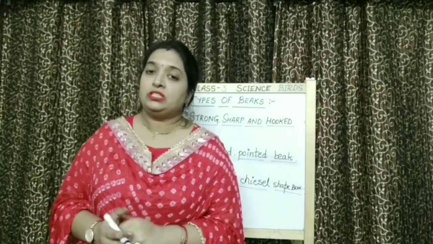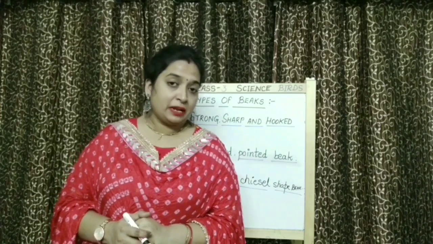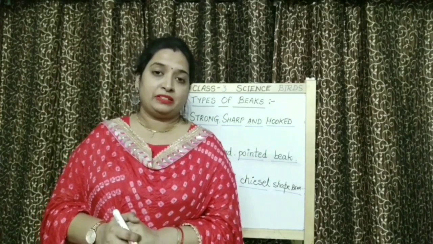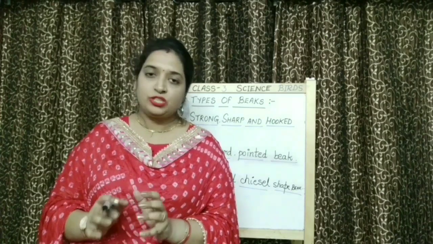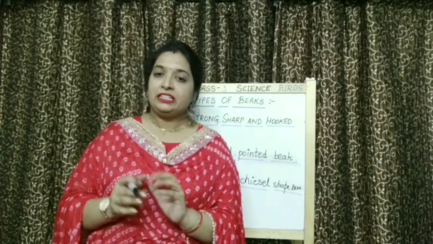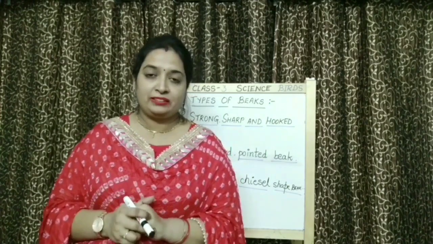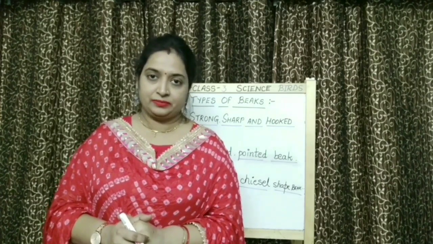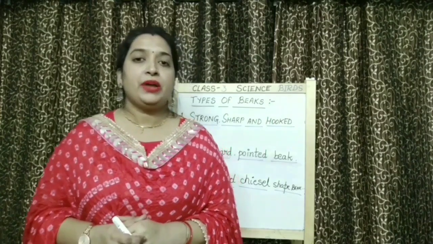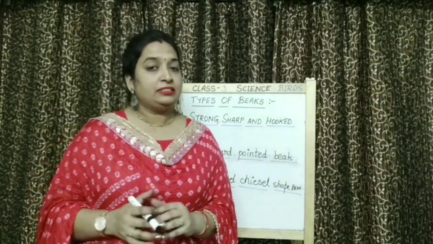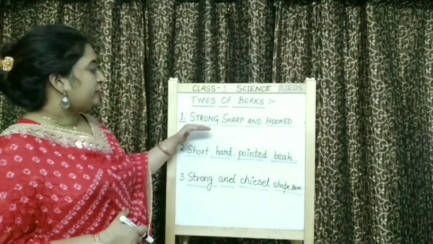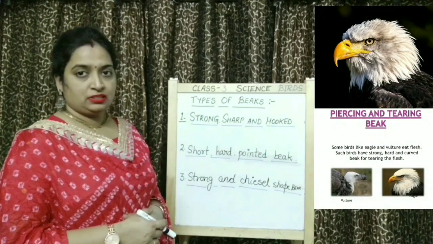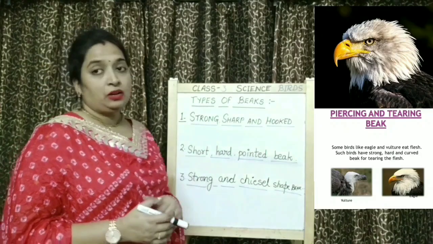Now I have told you that different beaks are present in different birds on the basis of their eating habits. So children, let's study these different types of beaks, what is their shape and what are their uses. The first type of beak that is present in birds is the strong, sharp and hooked beak.